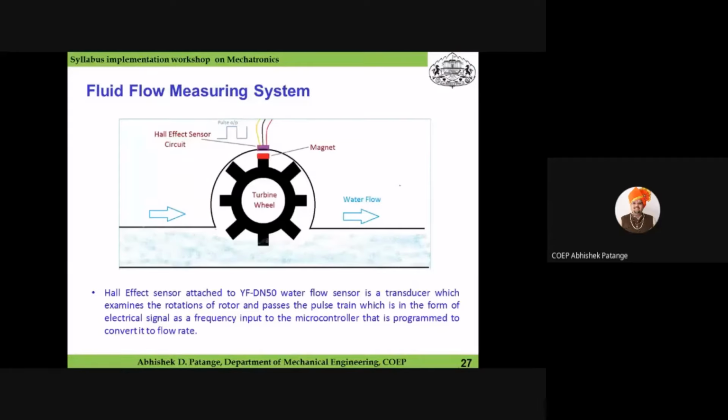This is how this turbine kind of flow sensor works, and it can be easily interfaced to an Arduino board, which is easily available in the market at a minimum cost of about 500 or 600 rupees.